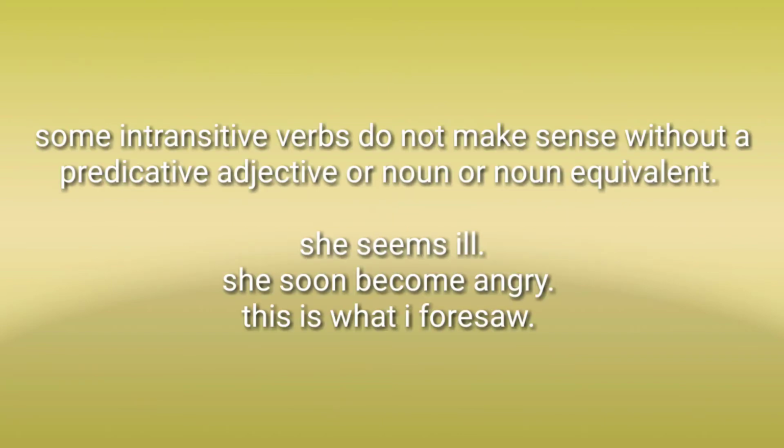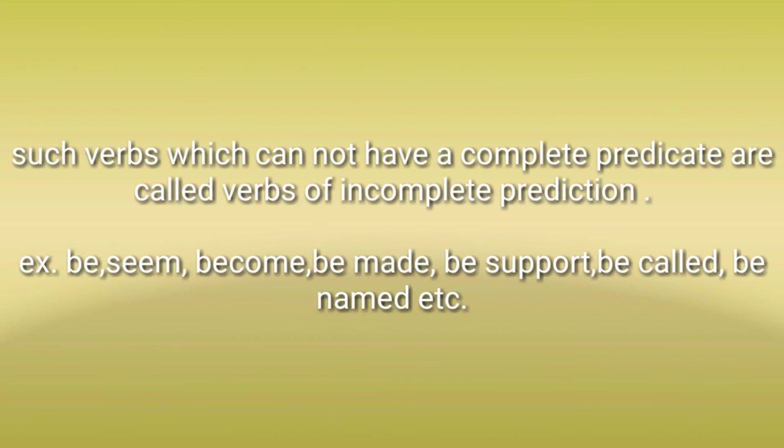Some intransitive verbs do not make sense without a predicative adjective or noun equivalent. For example, she seems ill. She soon became angry. This is what I foresaw. Such verbs which cannot have a complete predicate are called verbs of incomplete predication. For example, be, seem, become, be made, be supported, be called, be named, etc.